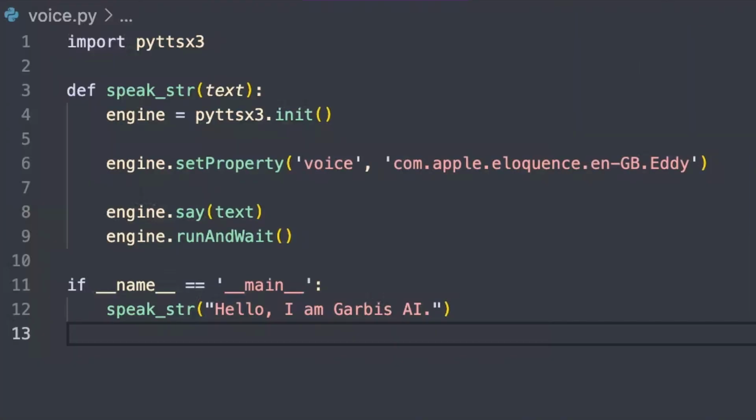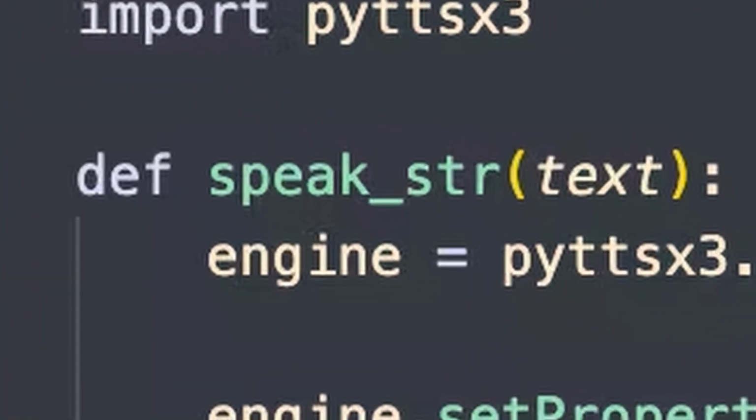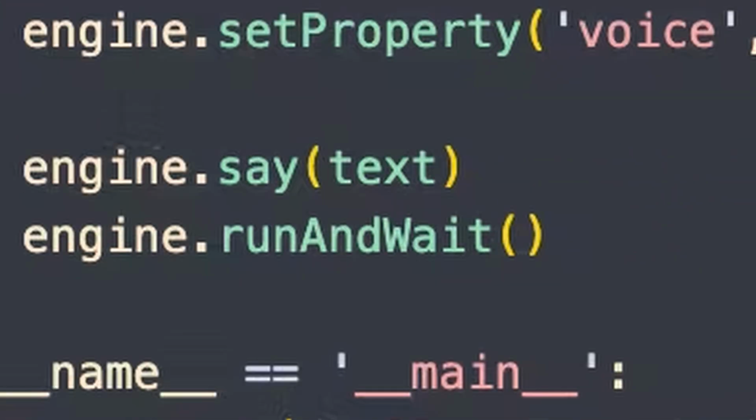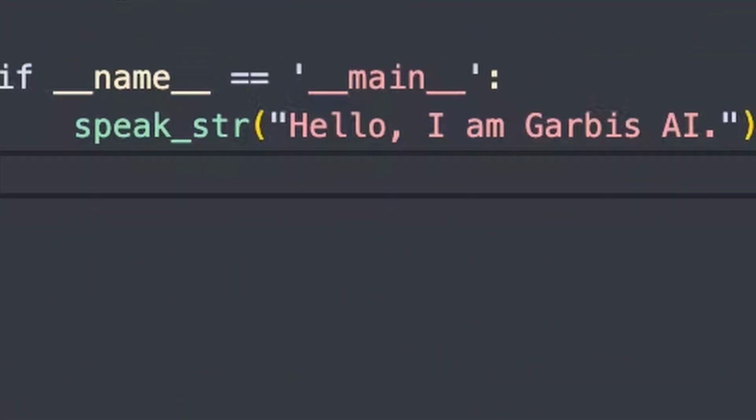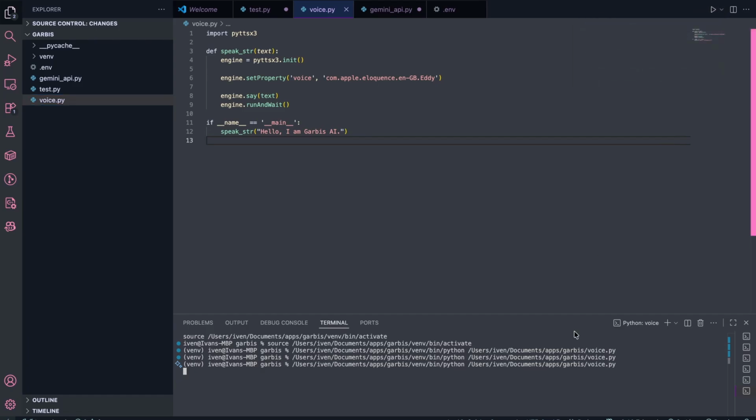Okay, so here's some really simple code. I basically just have one function that calls these other functions from this library, and this function takes some string as an input and says it out loud. Okay, let's run a quick test. Hello, I am Garbus AI. Okay, so that was actually step 2.